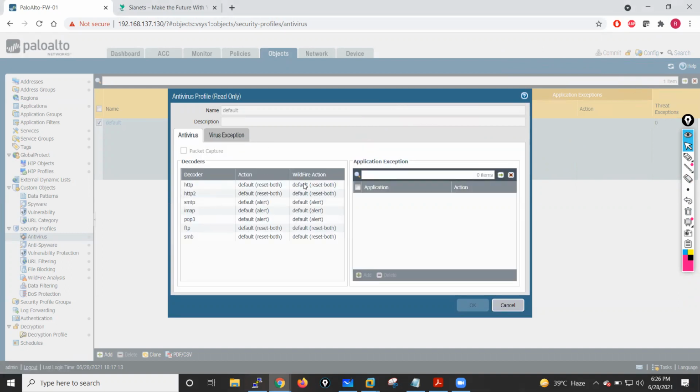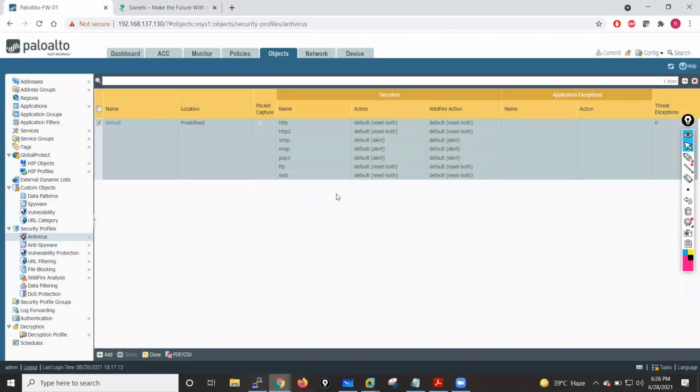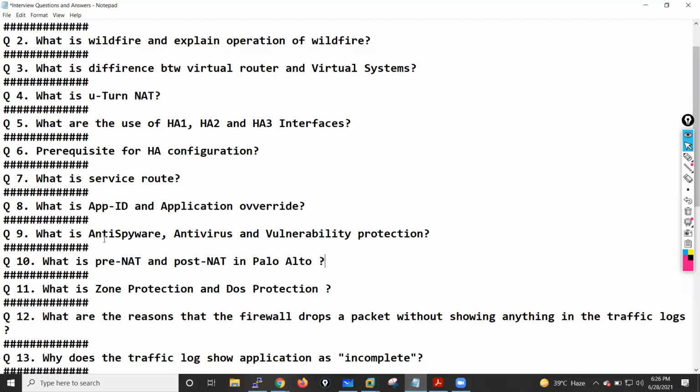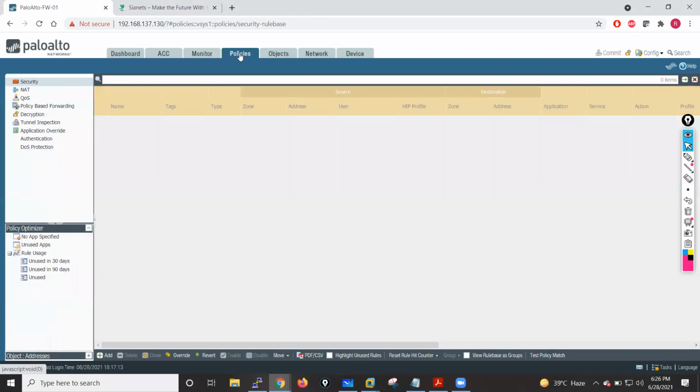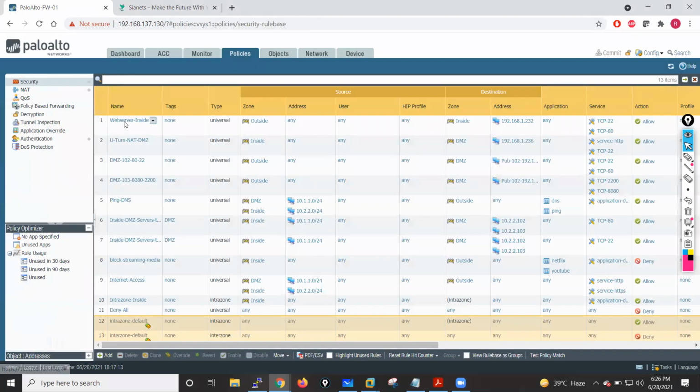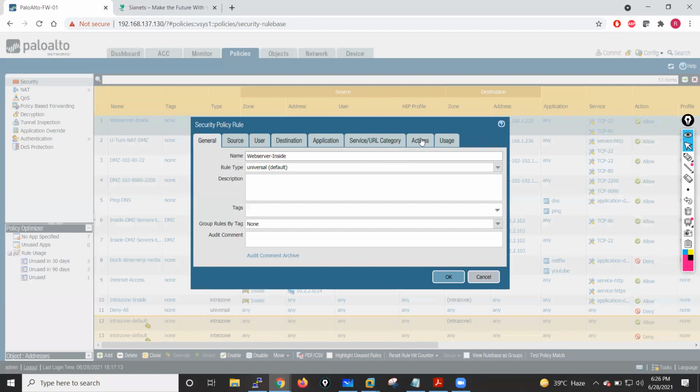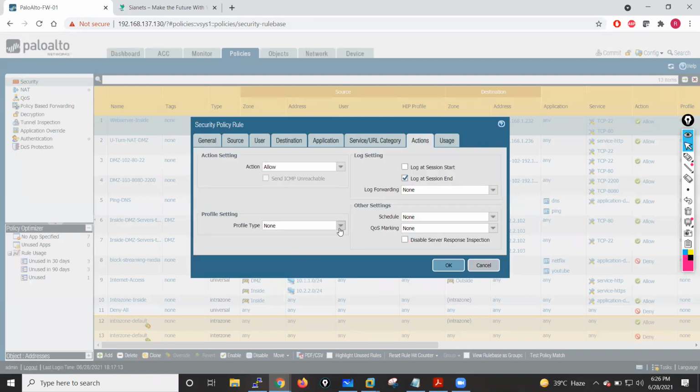So these are the protections, which are your anti-spyware, antivirus, and vulnerability protection. So we have these profiles. If I go into my policies and I have to call these profiles, I go into this rule, to actions, and this is the place where I have to call all these particular profiles, right? So I will select profiles.